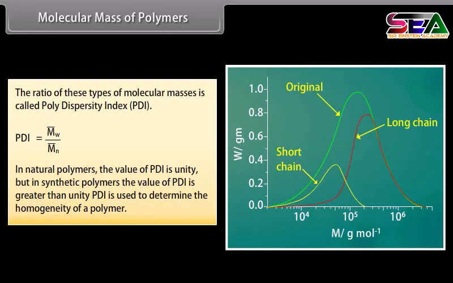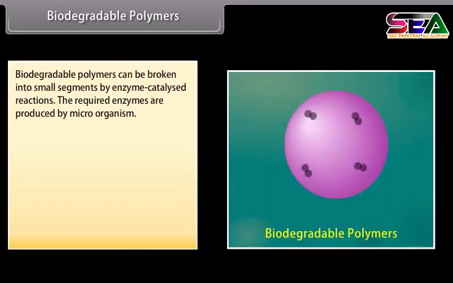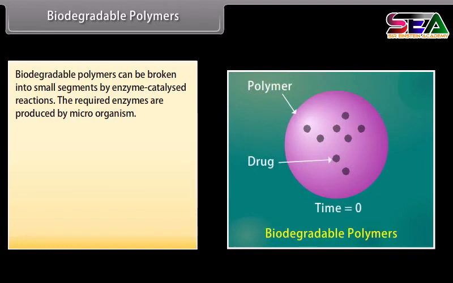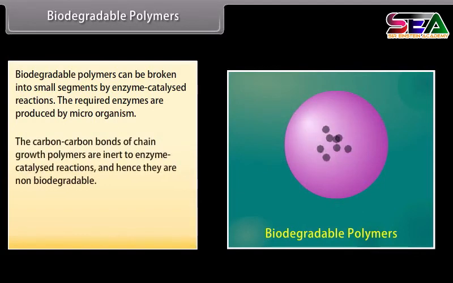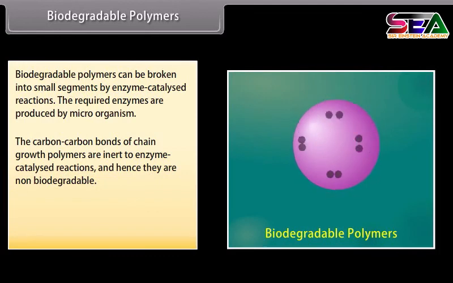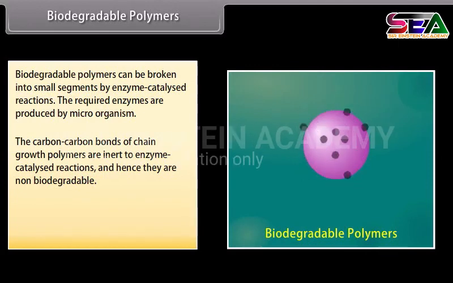Biodegradable polymers. Biodegradable polymers can be broken into small segments by enzyme-catalyzed reactions. The required enzymes are produced by microorganisms. The carbon-carbon bonds of chain growth polymers are inert to enzyme-catalyzed reactions, and hence they are non-biodegradable. To make such polymers biodegradable, we have to insert certain bonds in the chains so that these can be easily